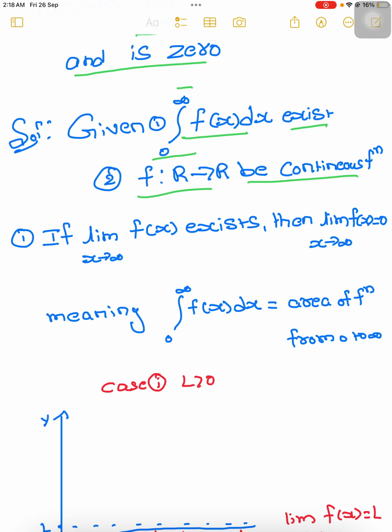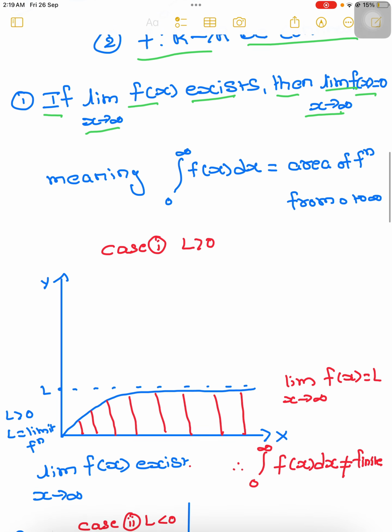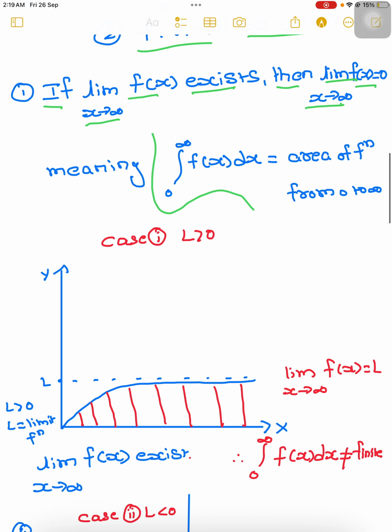The first option is: if the limit as x tends to infinity of f of x exists, then the limit equals 0. First you have to understand this: the integral from 0 to infinity of f of x dx equals the area of the function from 0 to infinity. Now I will consider one case. Here I will take the limit L greater than 0.